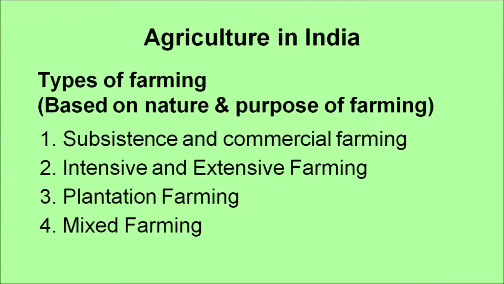Now, we will be discussing types of farming. Since we have a large variety of crops, we also have different types of farming practices that we follow in our country, and this is based on the nature and purpose of farming. According to that, we have four major types of farming. One is subsistence and commercial farming. Second is intensive and extensive farming. Third is plantation farming, and fourth is mixed farming. We will be discussing it in detail now.